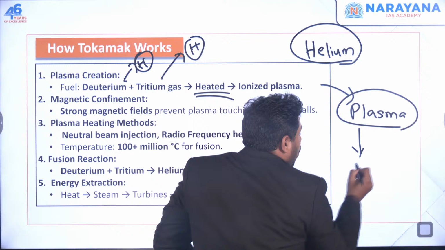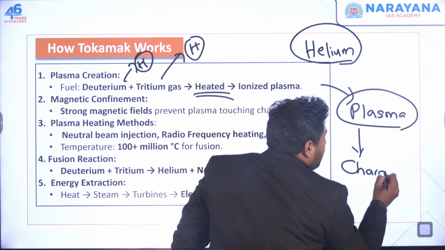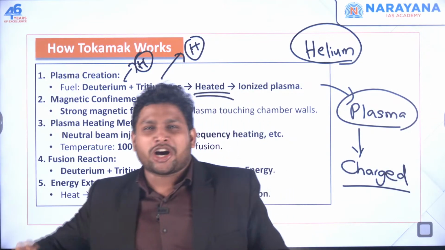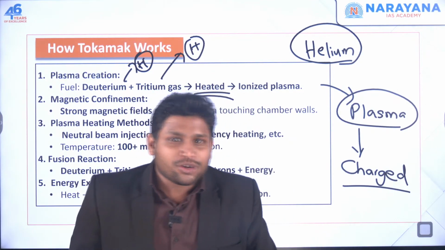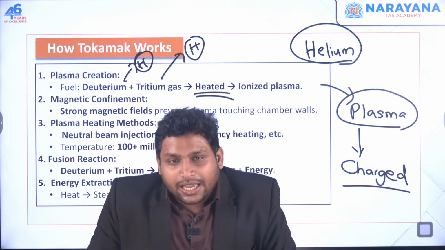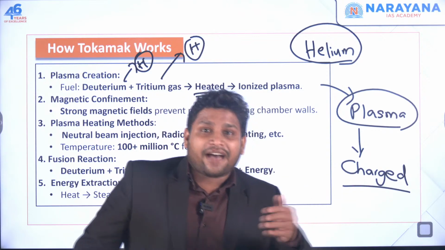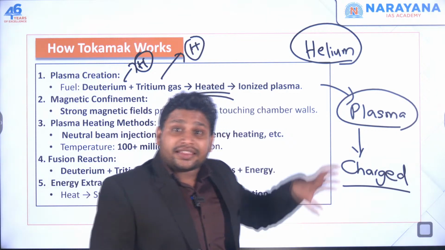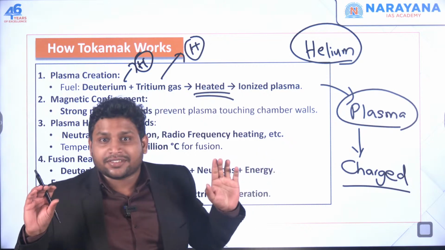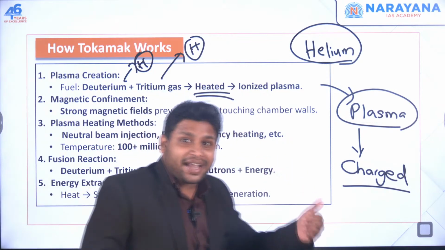First of all, the particles inside it will become electrically charged particles. So there will be positive charge, negative charge, whatever. So some kind of electricity flow will be possible over here. And if something has electrical charge, that can be controlled using magnets. This is a fact. We can control it using magnets.